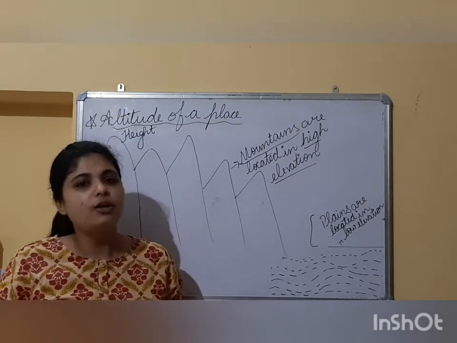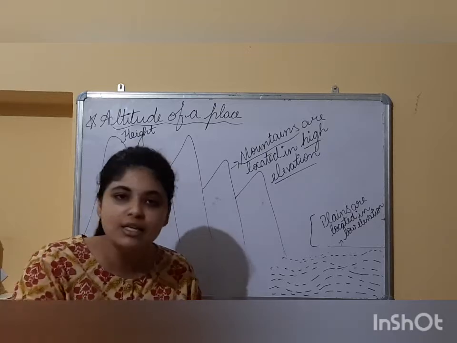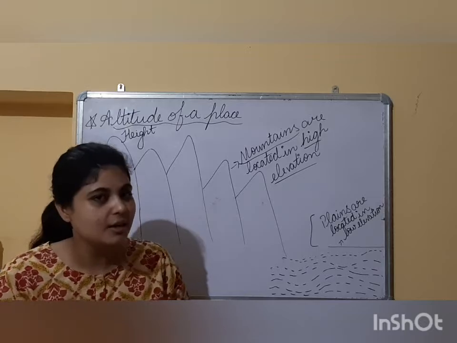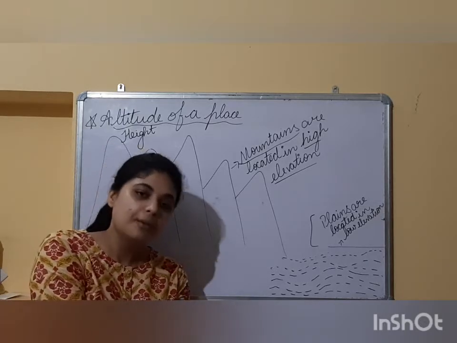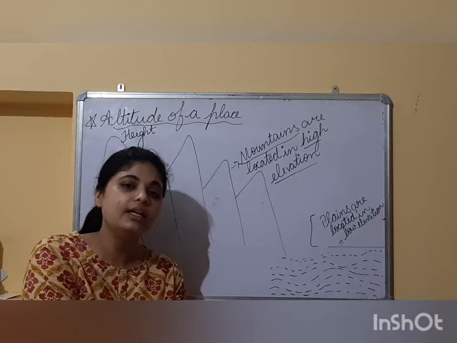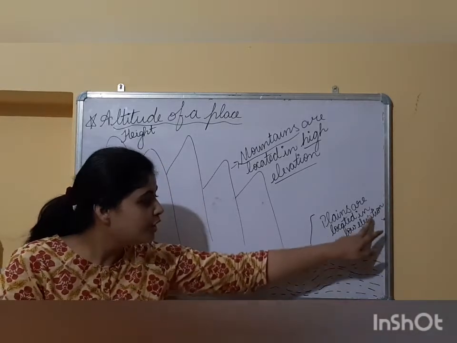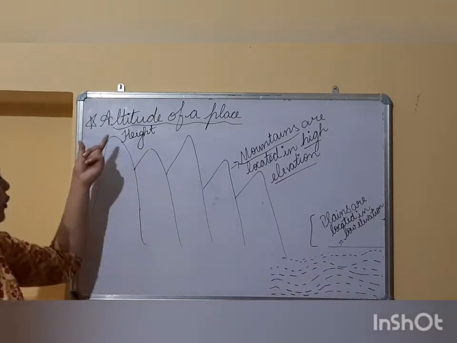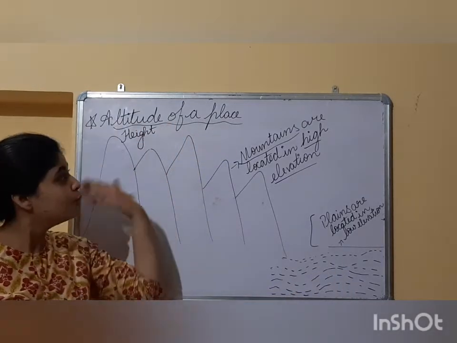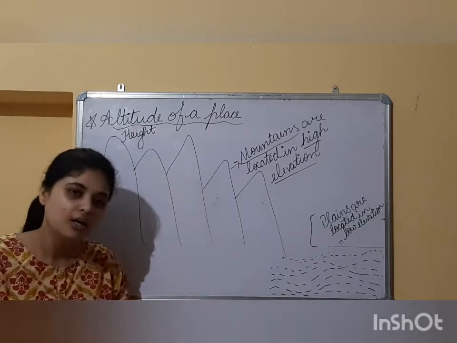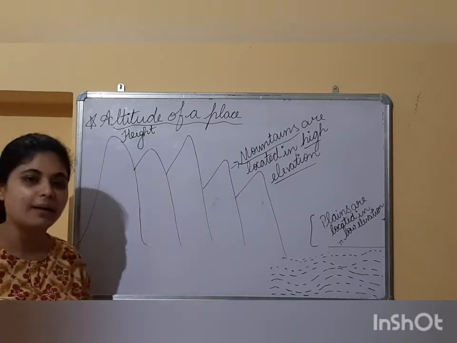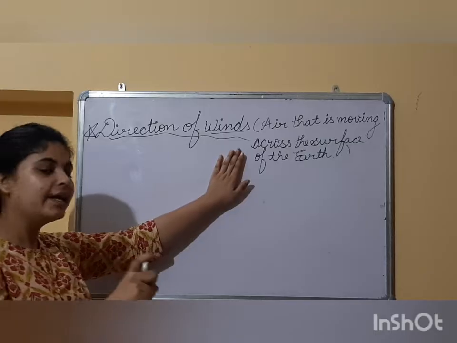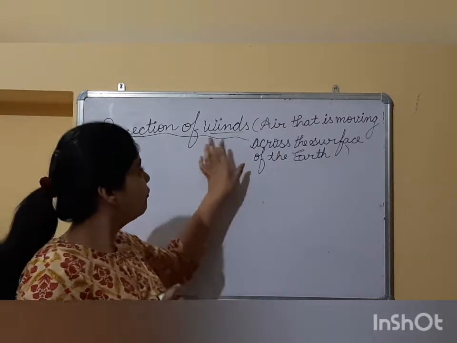That's why in summer most of the people prefer to go to hill stations, because they are situated at height and are much cooler as compared to the places which are located at lower altitude, in low elevation, as compared to the sea level. So whether the place is located at height or not also affects the climate of a place. The next factor is the direction of the winds. Here wind means breeze. What is wind exactly?